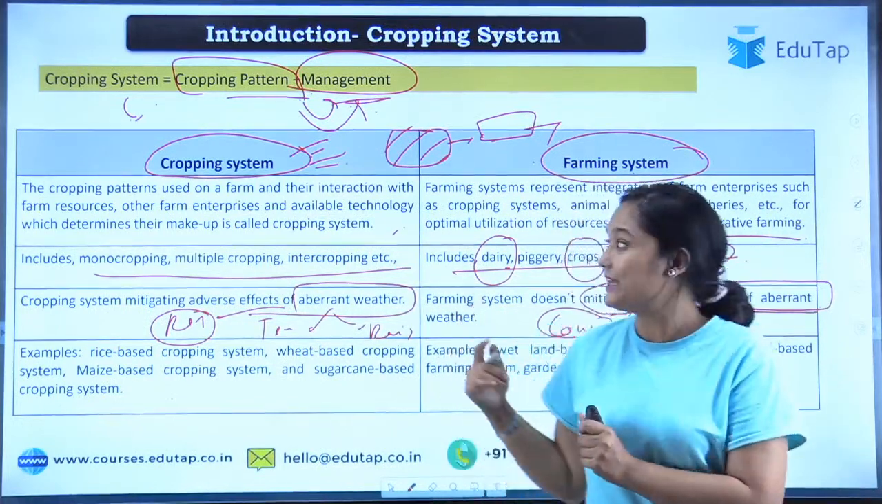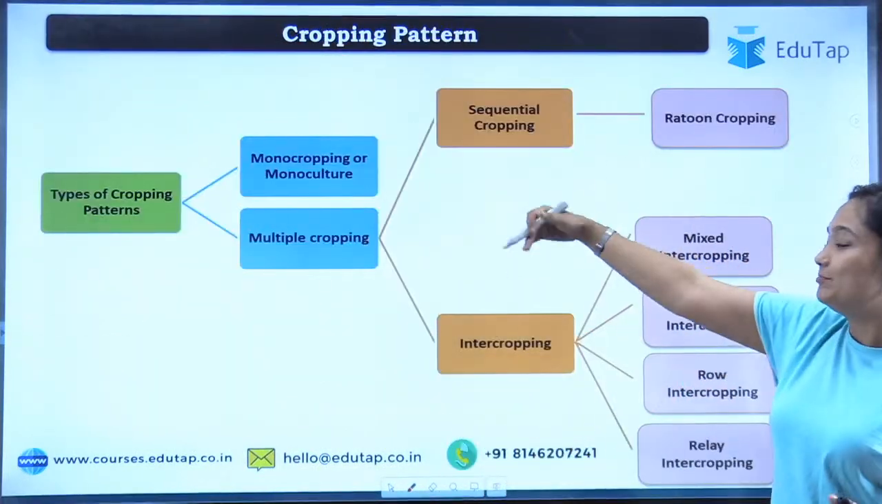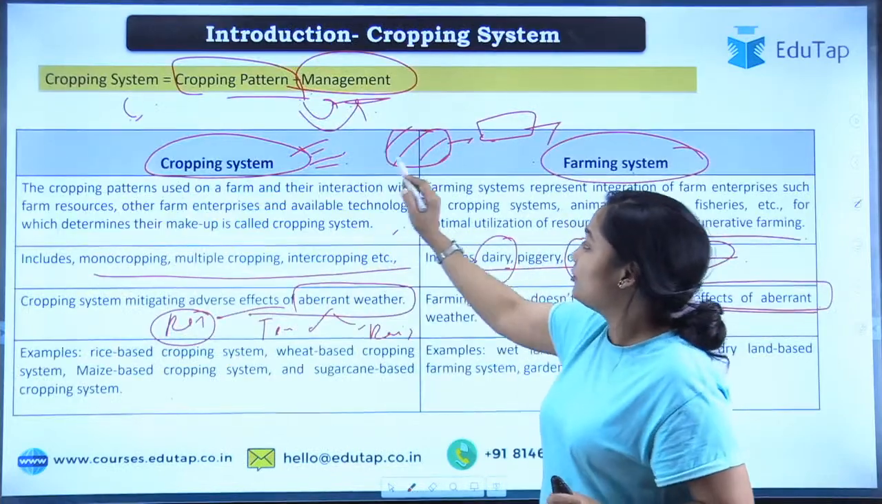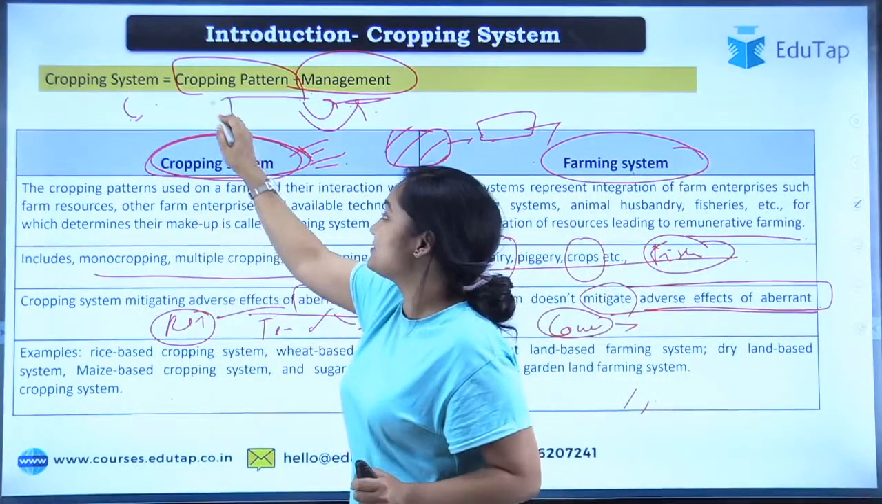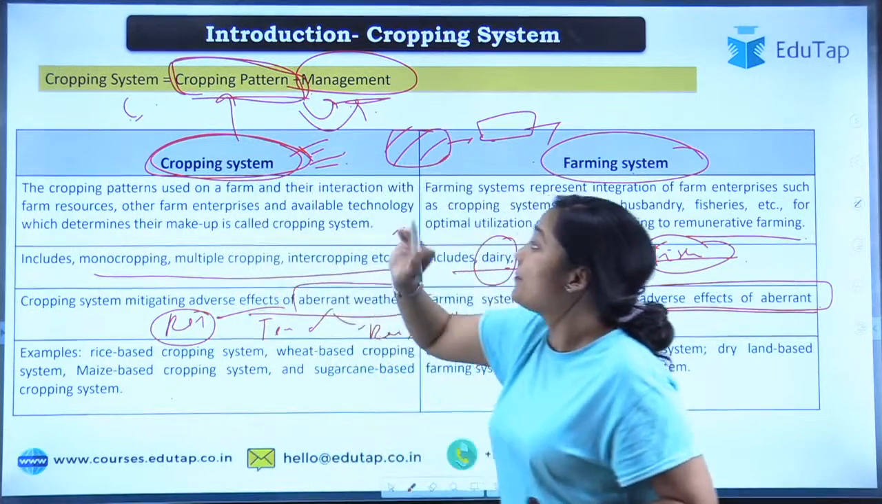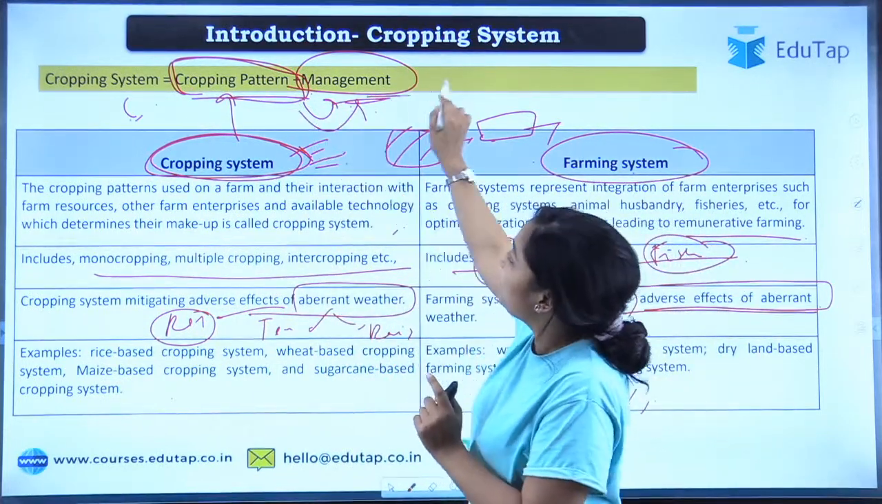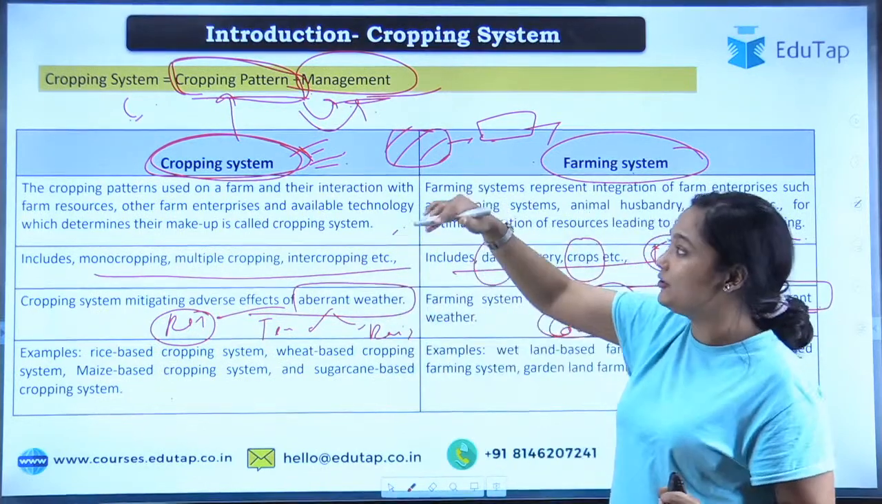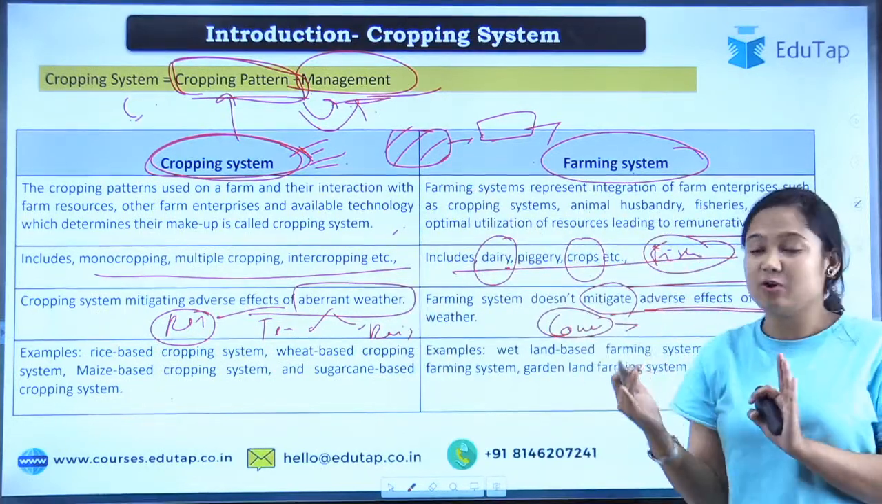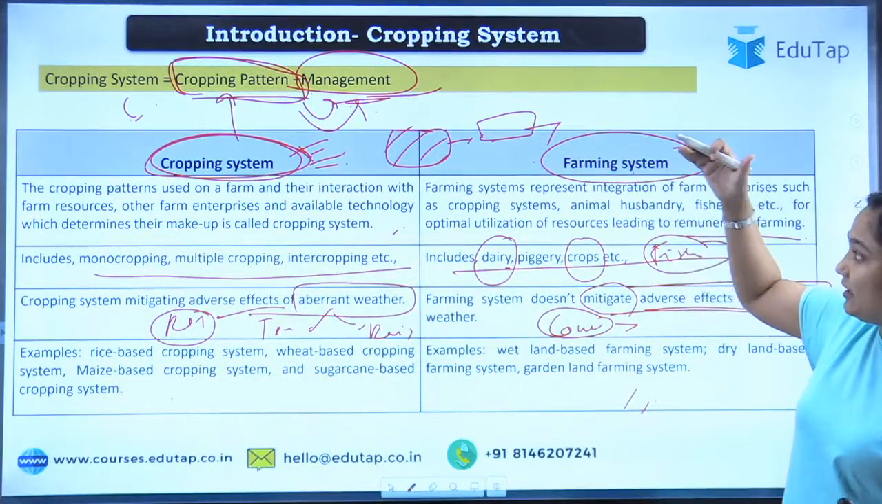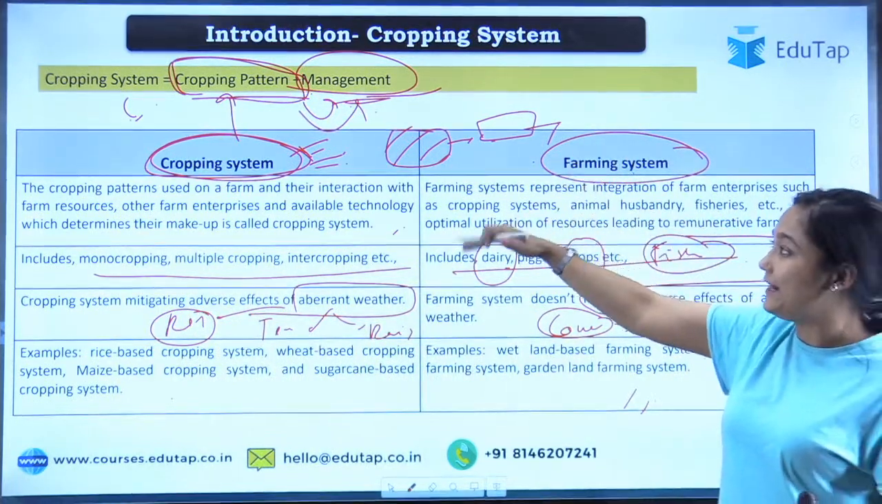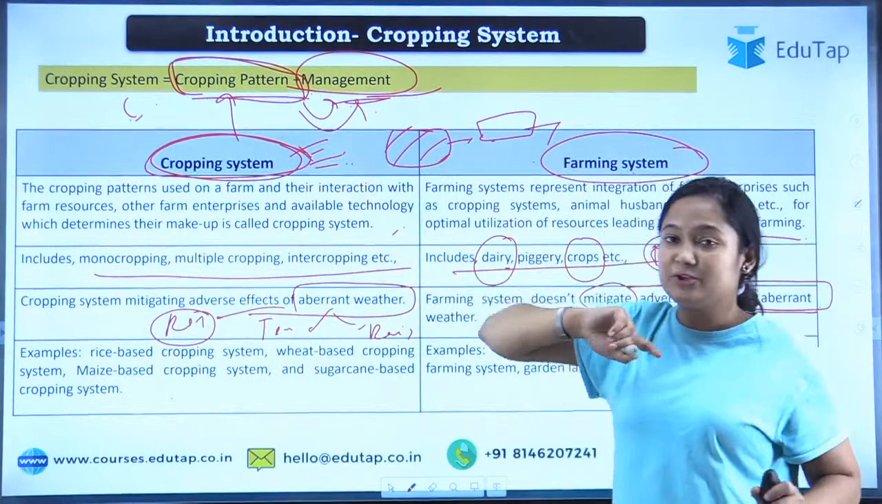Okay, moving to the next question now. Let's see. When we are talking about the cropping system, the first one is your cropping pattern. So in the cropping system, the most important thing first is your cropping pattern. Management comes after that, how you will manage the crop. Ideally you have a picture of what you will grow. So your plan comes after whatever you are planning to grow.